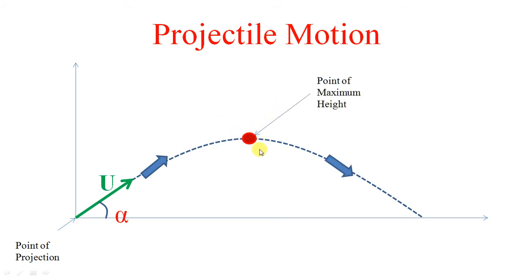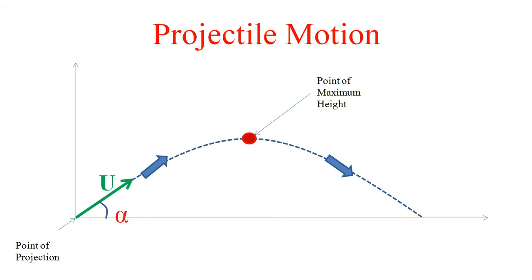So this is the maximum height attained by the projectile. At the maximum height, the velocity component in the x direction becomes 0. Therefore only one component of velocity acts on the projectile, that is Vy.